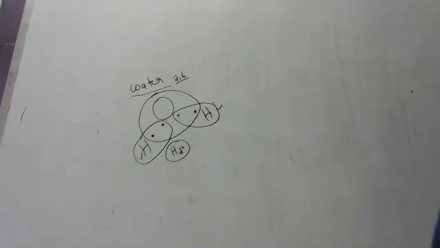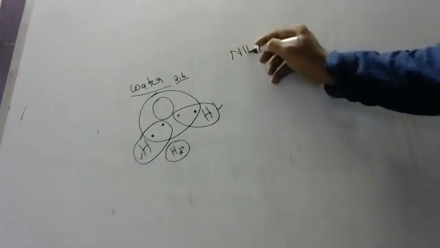Covalent bond means sharing. No one is giving, no one is taking, children, they are sharing. Sir, we really didn't understand anything if you say like that. One more example: ammonia, NH3.